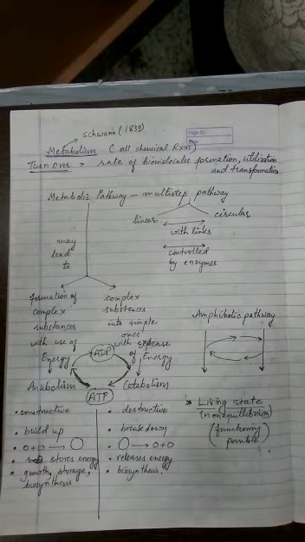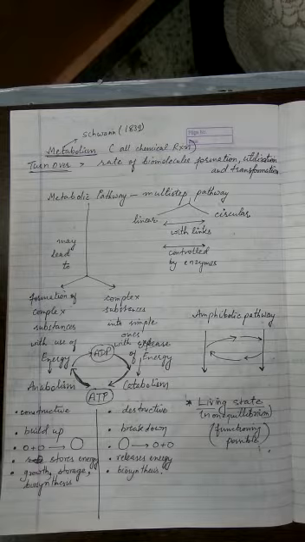So what is an anabolic pathway? It's the build-up reaction which involves the synthesis of complex substances from simple ones, like the example I gave, animal protein or muscle proteins formed in the human body from amino acids. And in this process, remember, energy is required.